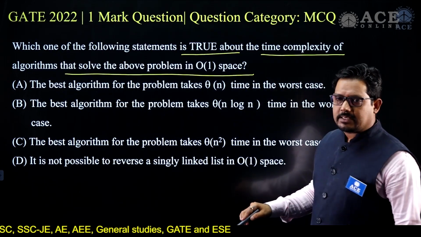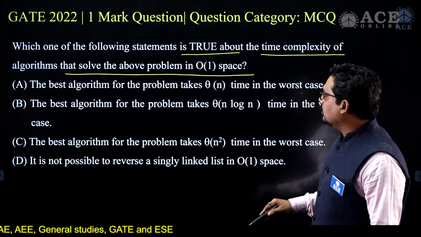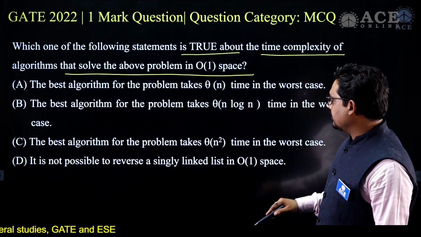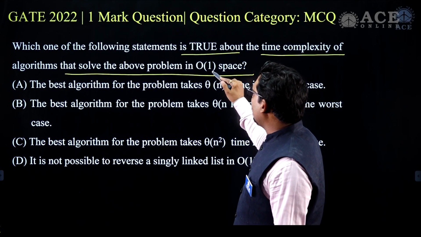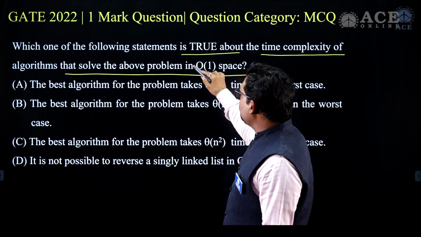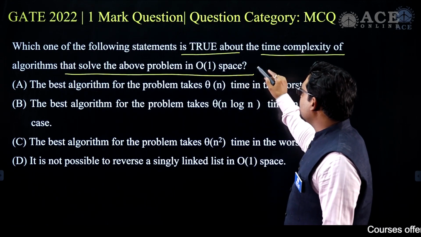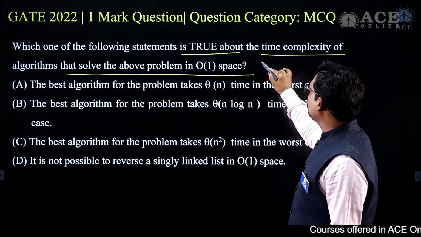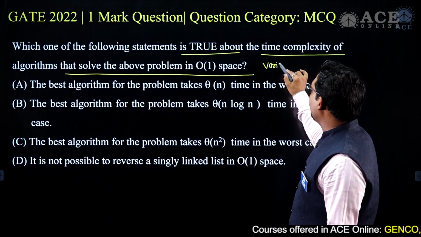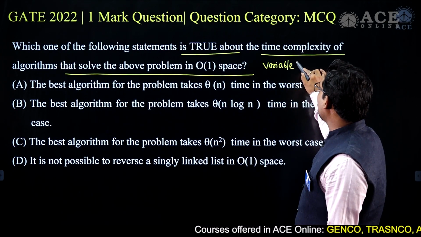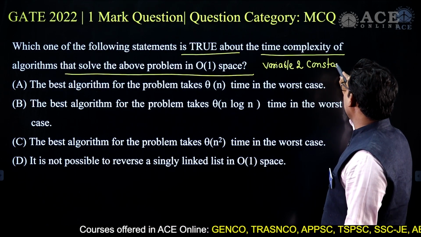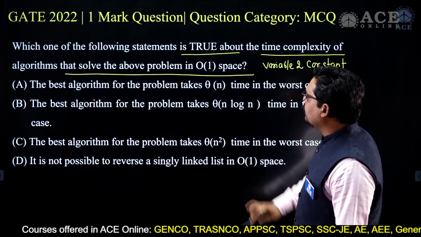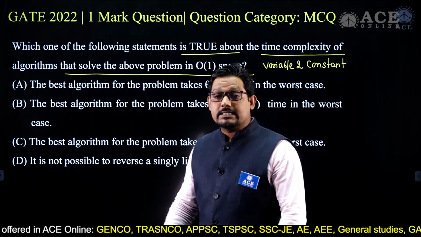Here it is clearly mentioned that you are only supposed to use order of one space. That means you can only use variables and constants. This is the only thing you are allowed to use, because it is mentioned that you have to solve the problem in order of one space.